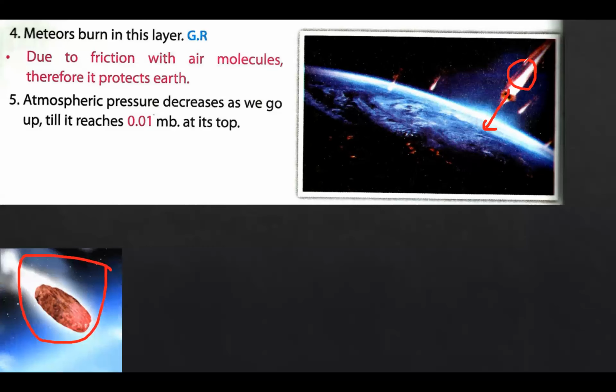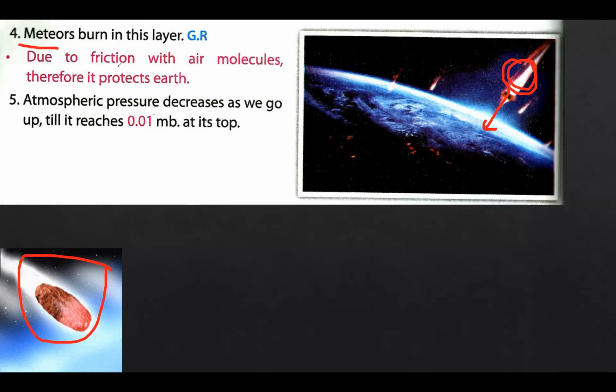So I will repeat this again. Here in space, we have celestial rocky masses. These celestial rocky masses are trying to get into the Earth. What happened? There is a friction force between the air and these celestial rocky masses, and as a result of the friction between the air molecules and these celestial rocky masses, they will burn, forming luminous meteors.